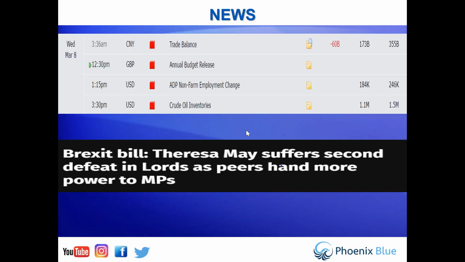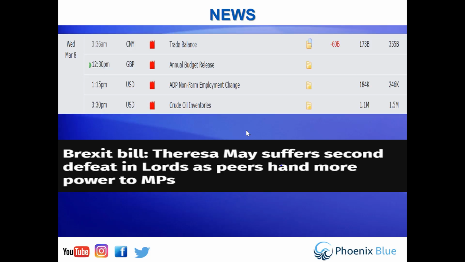The next main concern today will be the ADP non-farm employment change. This is the job numbers coming out of the private sector. It's usually a good indication of whether we're going to see good numbers or poor numbers on the non-farm payroll on Friday. So always watch this. It can be a lead indicator to what is potentially going to happen on Friday.